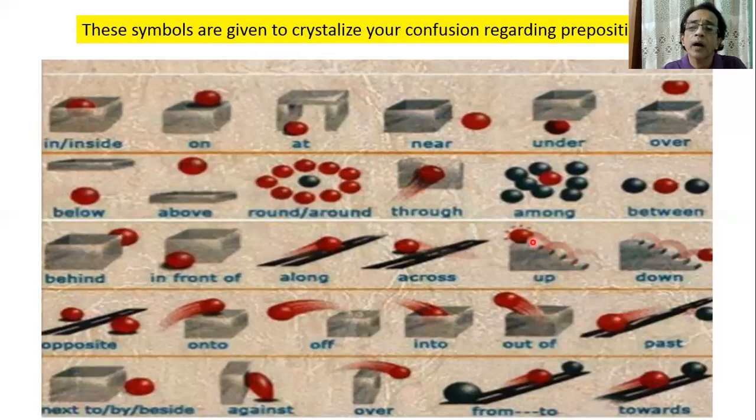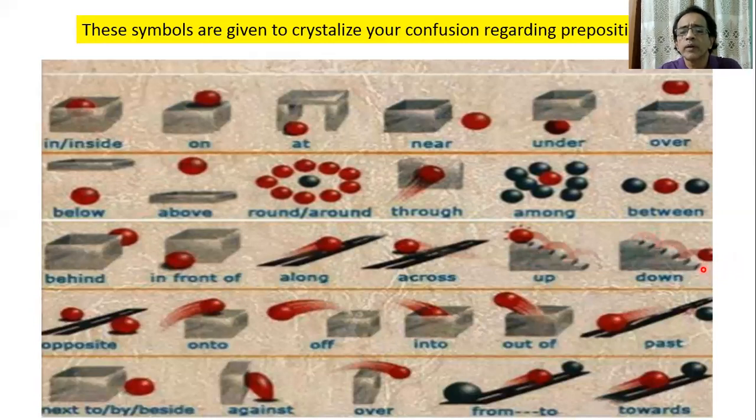And then this is up, how this gets up, and then in our day-to-day life we see the use of up. He gets up early in the morning. He gets up from sleep early in the morning. Then down, how is the position of down.